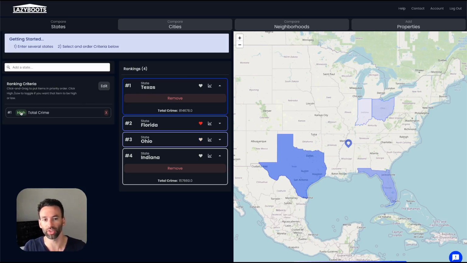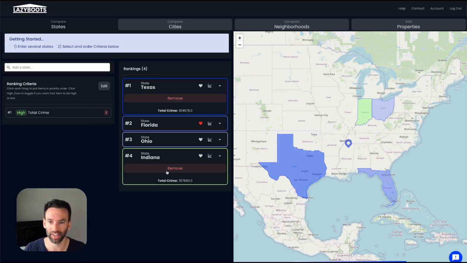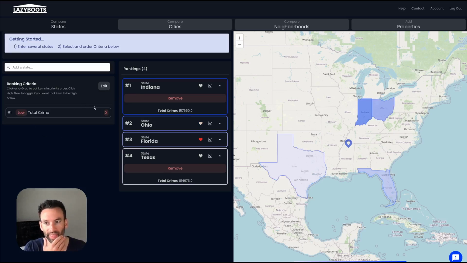If I toggle this to be high, now we're prioritizing high crime, which you don't want to do. You want crime to be low. So Texas is now number 1 and Indiana is now number 4. So that is how you add crime into your research when you're looking at states.